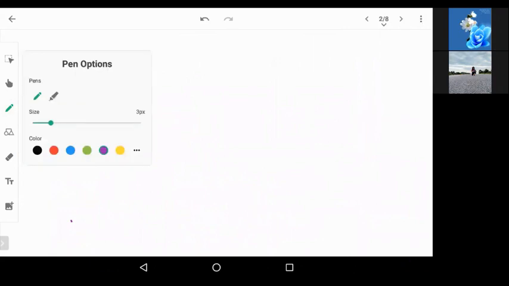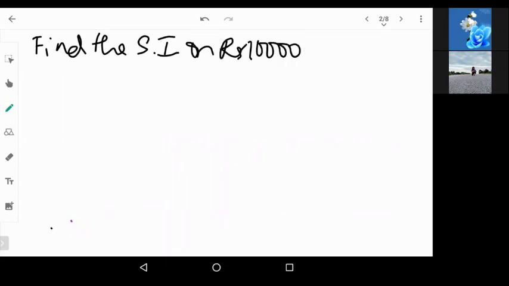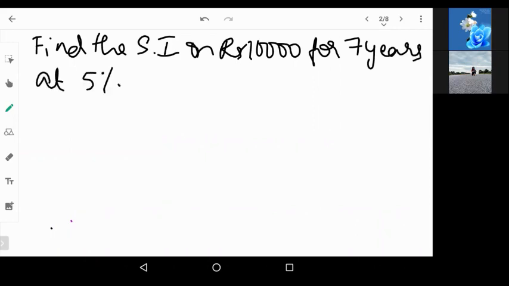Now the first question, find the simple interest on rupees 10,000 for 7 years at 5% per annum. Per annum will be given as P.A. So we are supposed to find the simple interest on 10,000 rupees for 7 years. They're keeping the money for 7 years with 5% interest.